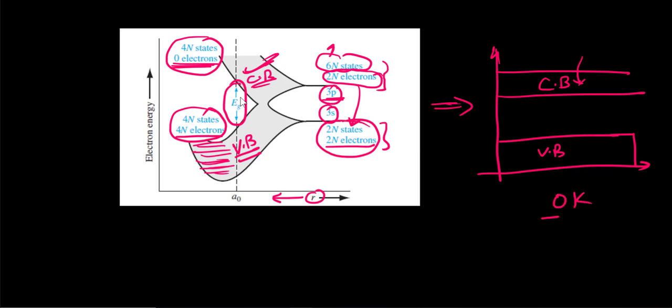At 0 Kelvin we are talking about. There is no temperature till now. So this is completely empty, and this is completely filled. From here on we will be discussing our EDC: we now know what the valence band is and what the conduction band is. Now what happens when we increase the temperature, how the free electrons move from the valence band to the conduction band, this theory we will build up in the next lectures.